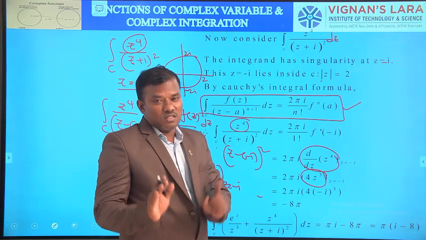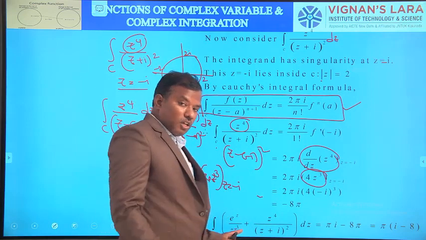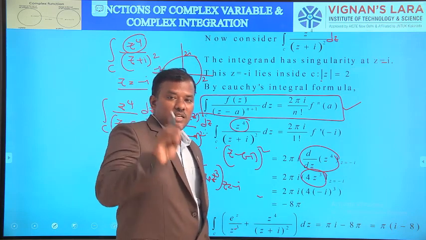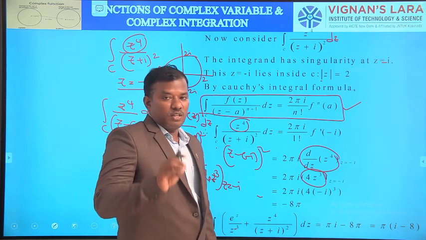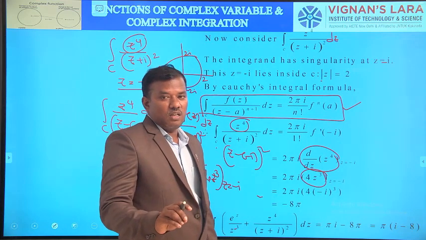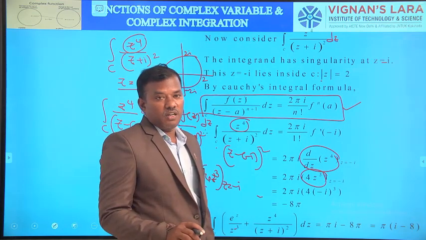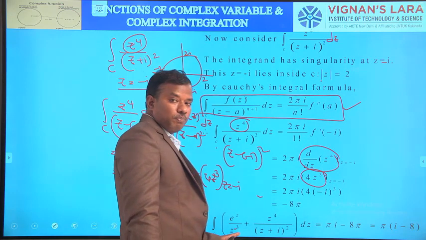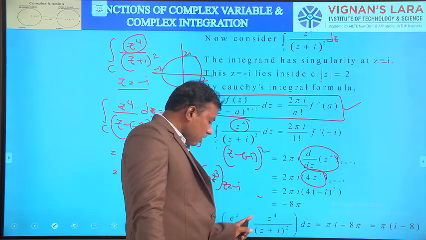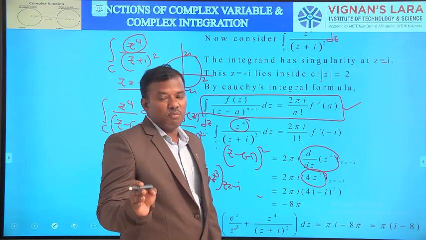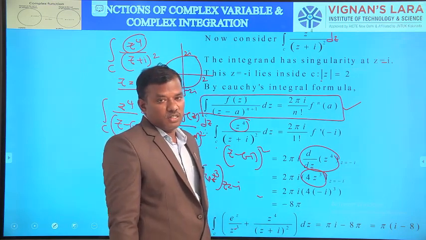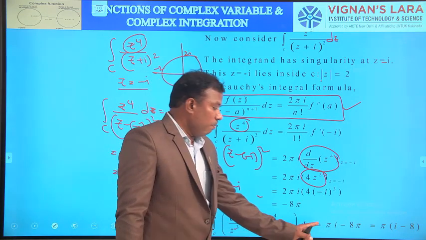Using generalized Cauchy's integral formula. In the first one, the singular point is 0 in e power z by z cube. Singular point is 0, repeated thrice, lies inside C. In the second integration, the singular point is z equal to minus i. That also lies inside C, but repeated twice. So here we apply the generalized integral formula of the form f of z by z minus a whole cube dz. In the second integration we can apply the generalized Cauchy's integral formula of the form integral over C f of z by z minus a whole square dz. Then the total integration value is pi i minus 8 pi.